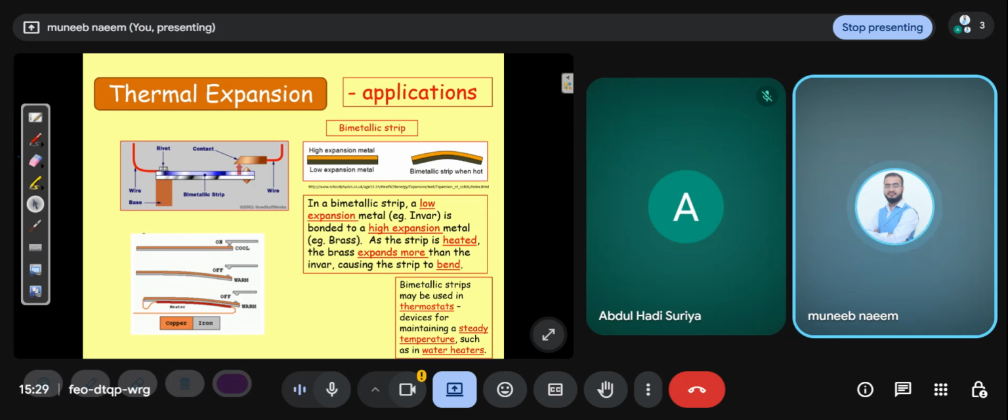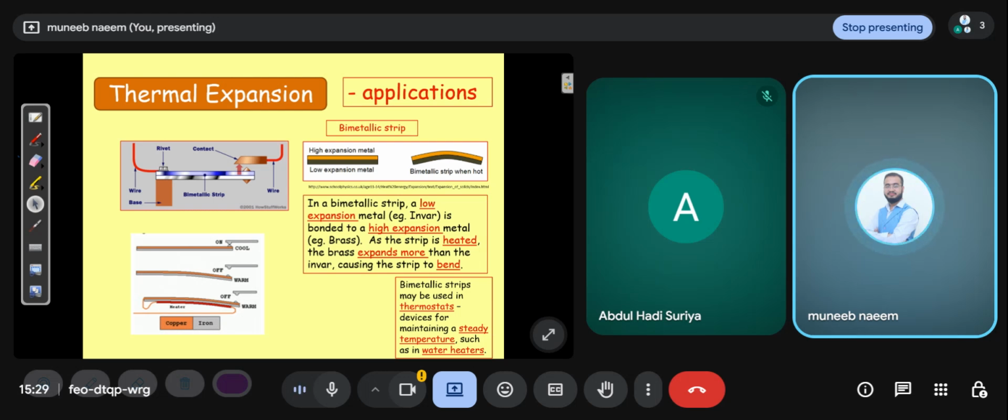Another example is the bimetallic strip. In a bimetallic strip, a low expansion metal, for example invar, is bonded to a high expansion metal, for example brass. As the strip is heated, the brass expands more than the invar, causing the strip to bend. Bimetallic strips may be used in thermostat devices for maintaining a steady temperature, such as in water heaters.